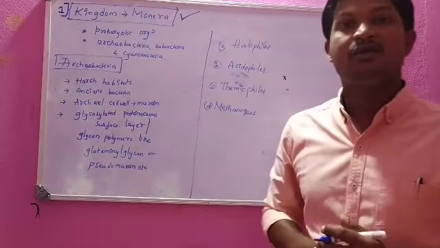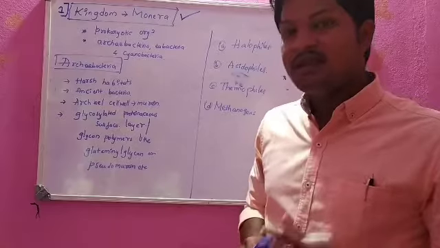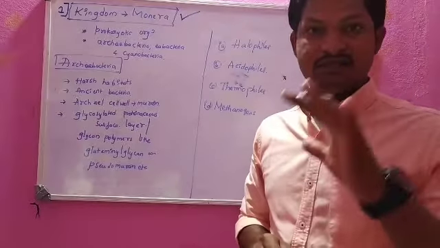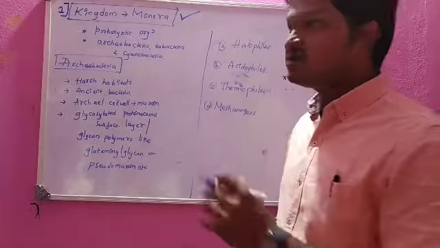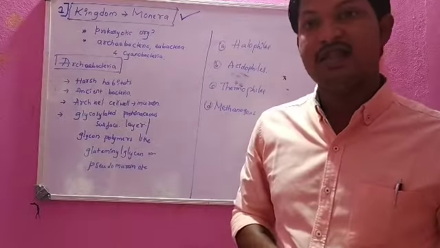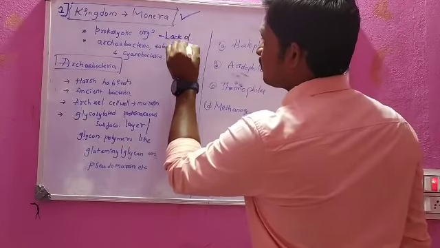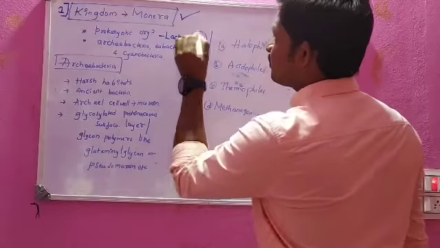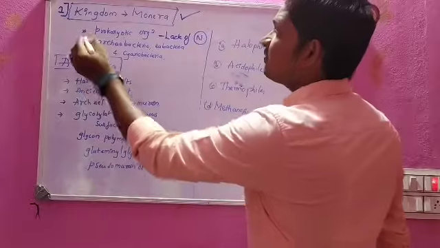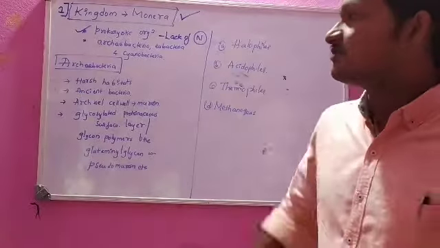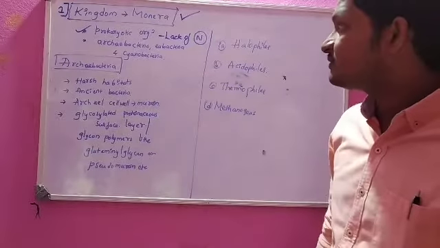What is meant by prokaryotic organisms? An organism which does not contain a nucleus, but it contains cell wall, genetic material, everything, but it does not contain a nucleus, lack of nucleus. That organism is called a prokaryotic organism. This Monera comes under prokaryotic organisms.